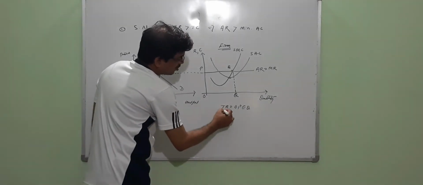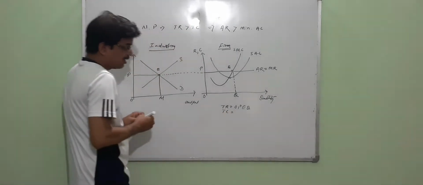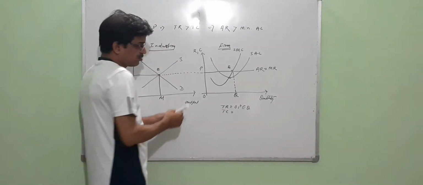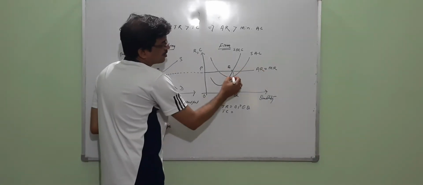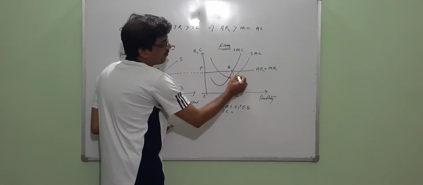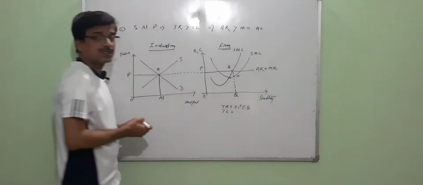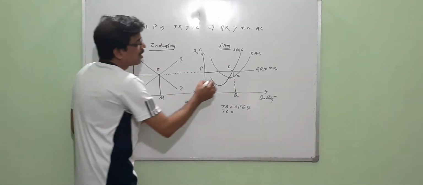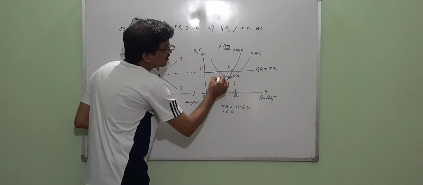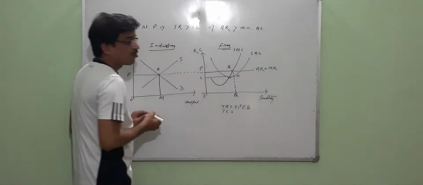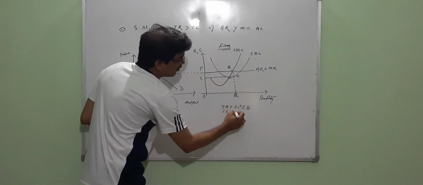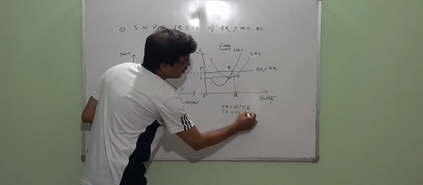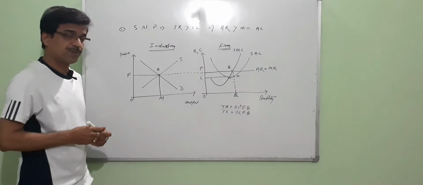And what about the cost, the total cost? Actually here, in order to determine the total cost, as we drop the perpendicular, it meets the average cost at the point, let's say F, and FQ is the cost per unit, and when we extend to this side, OC is the cost per unit. So what is the total cost? Now OCFQ.